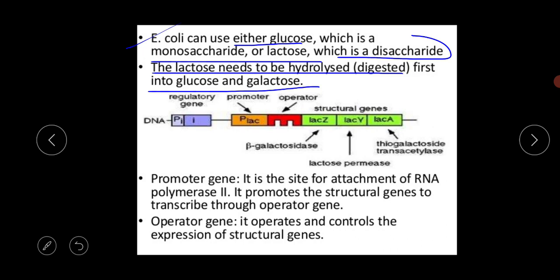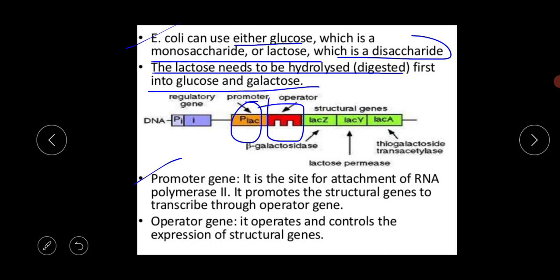Next are some definitions. The first definition is the promoter gene. This is the promoter gene, the PLAC, shown in orange color. What is the meaning of the promoter gene? It is located adjacent to the operator gene, and this red structure is the operator gene. It is the DNA segment where the RNA polymerase binds.